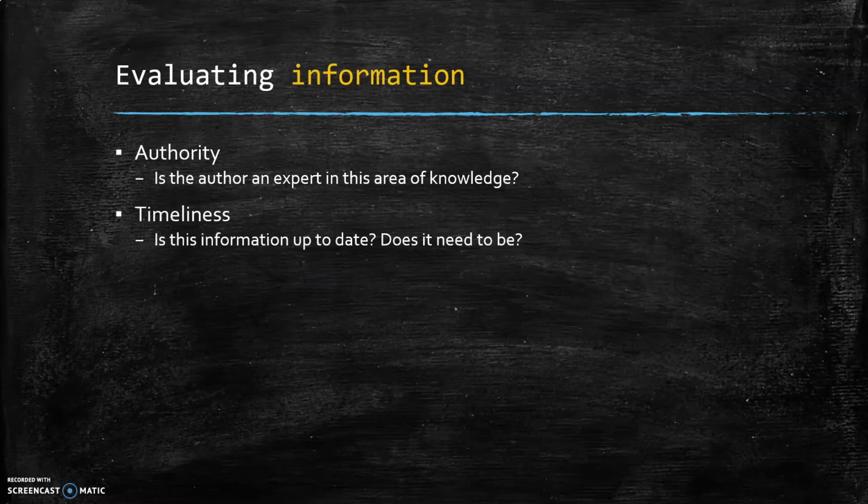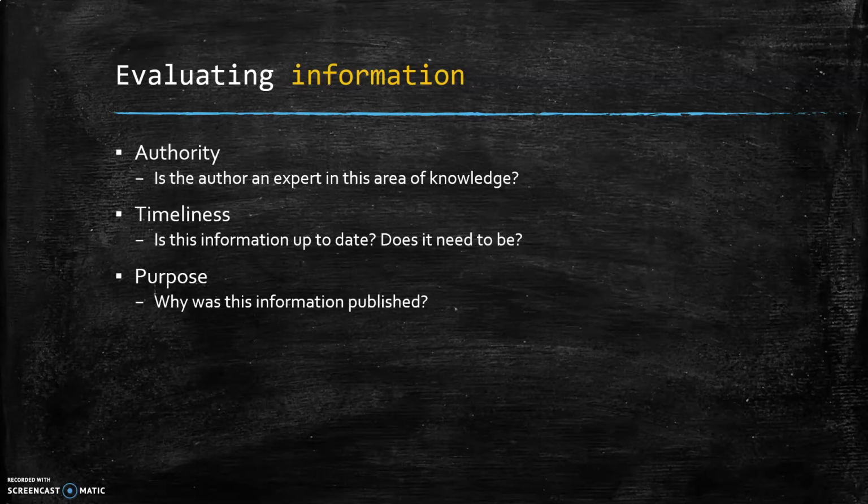Timeliness. Is the information up to date? Does it need to be? As examples, if I am researching knowledge related to technology, health, or any science, then I will likely seek the newest information, generally published within the last 5 years. If I am researching history, however, then I might consider older information.